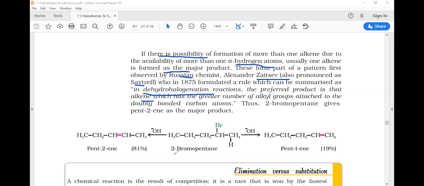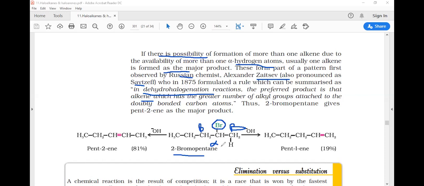Now consider one example, 2-bromopentane. Here is the first carbon, second, third, fourth and fifth. Br is attached at the second position. There are two possibilities of removal of hydrogen. Here is the alpha carbon, and on both sides there are beta carbons. This is beta, and this is also beta. This carbon is also beta.